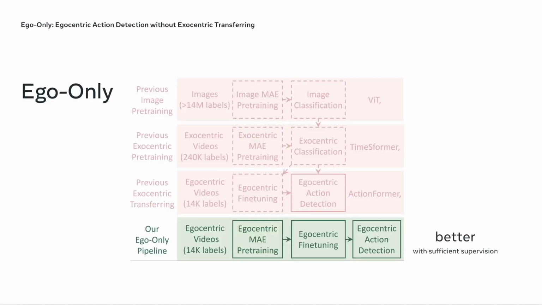In this work, we revisit this decision and propose an alternative approach called ego-only that trains models from scratch solely within the egocentric domain. It doesn't depend on any form of exocentric transferring. And surprisingly, ego-only performs better given the recent egocentric data collection efforts and the development of masked autoencoders.